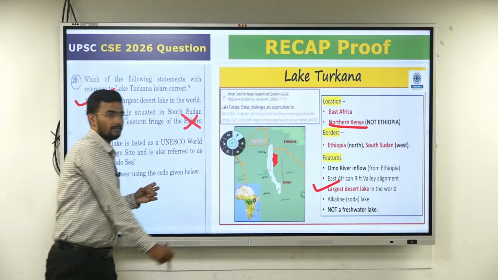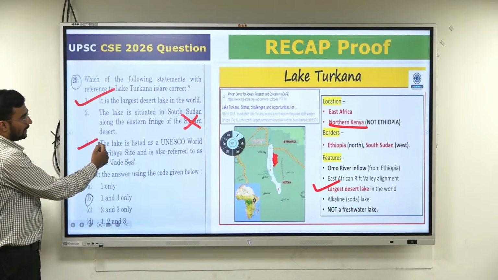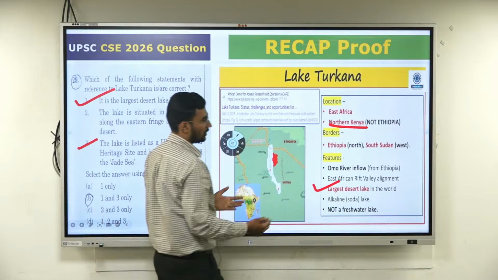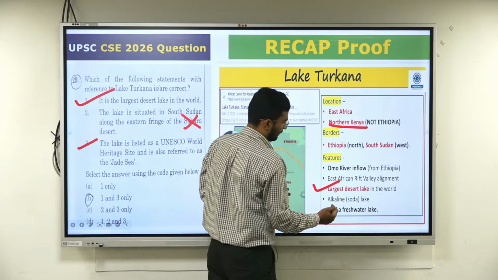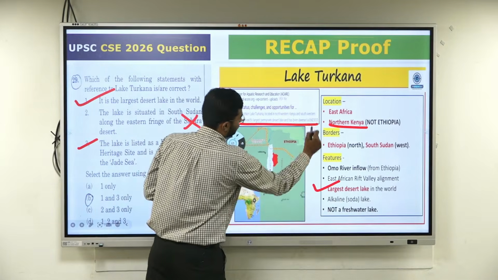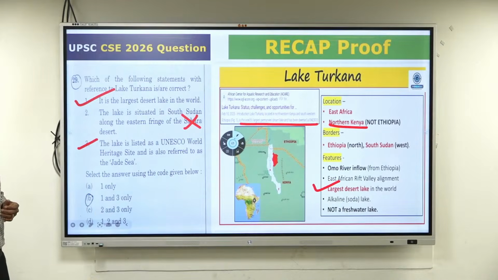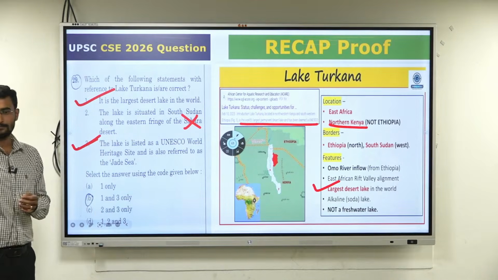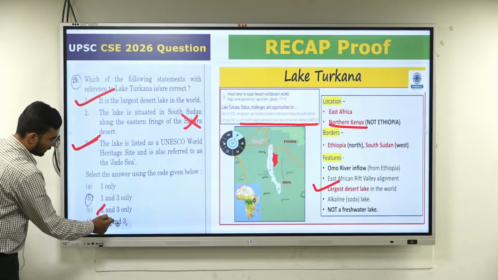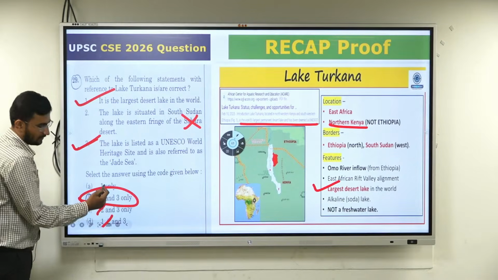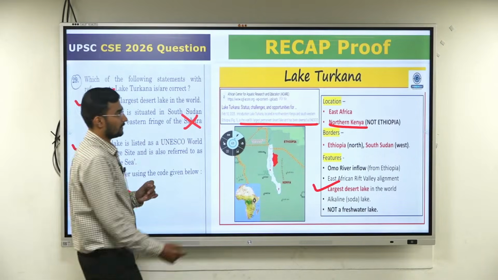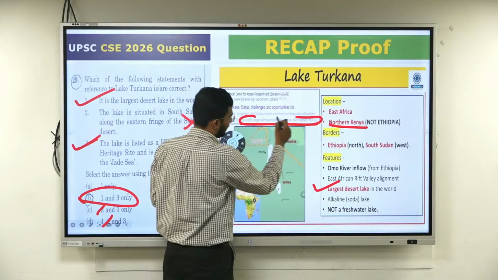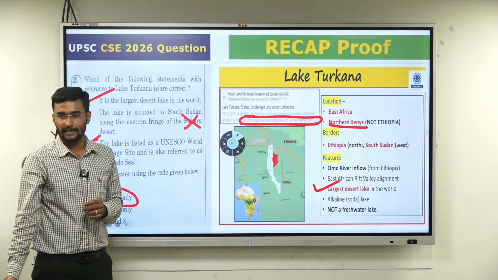Second is also wrong. Third is correct: the lake is a UNESCO World Heritage Site. Even without knowing, if two is wrong, automatically you can arrive at an answer. This news: it's the world's largest permanent desert lake and has been deemed a UNESCO World Heritage Site also.